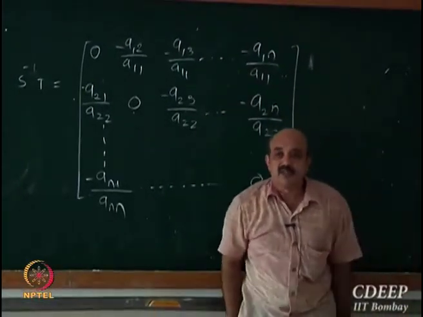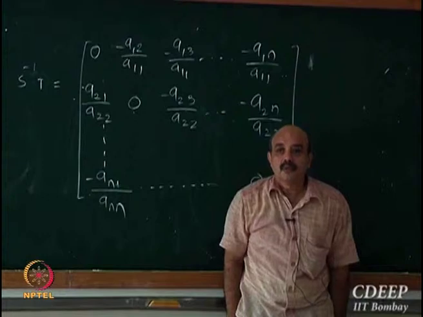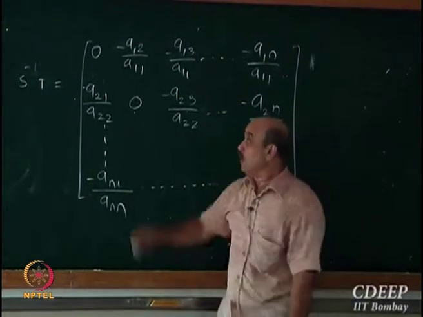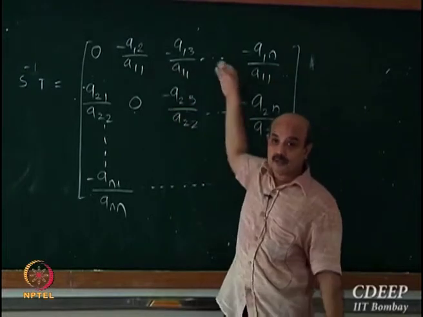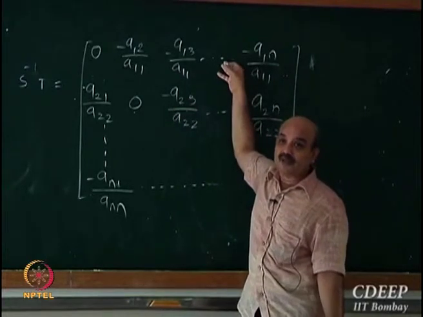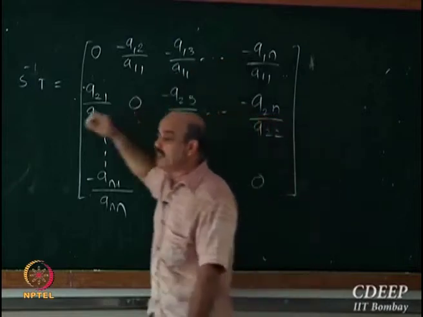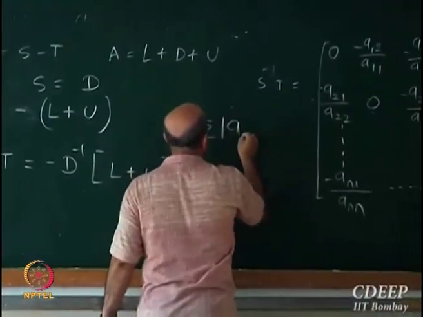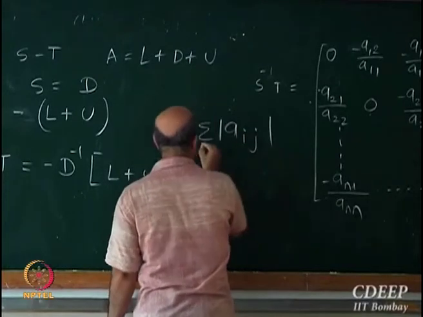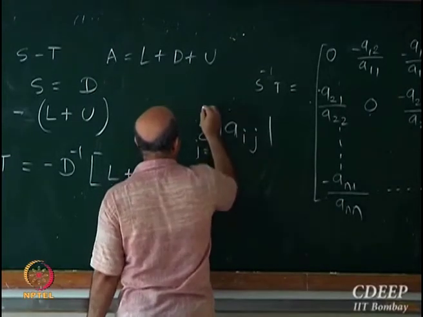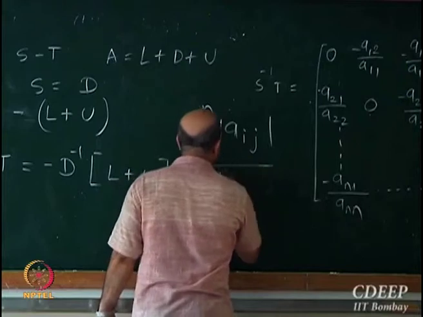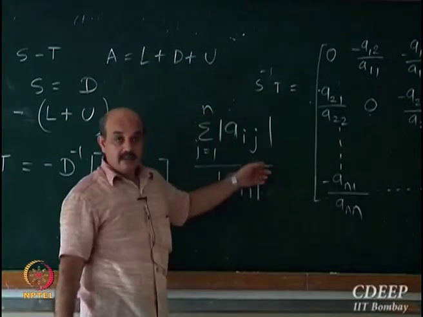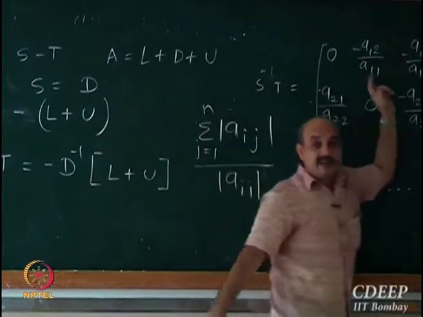What will be its infinite norm? Row sum. What will be each row sum? Summation of a_ij, j going from 1 to n, divided by a_ii. a_ii is dividing each row.